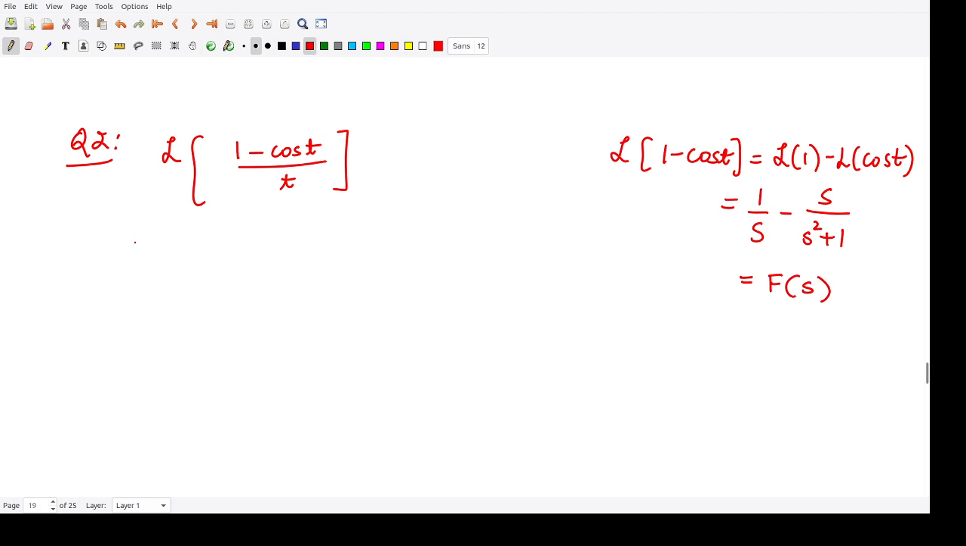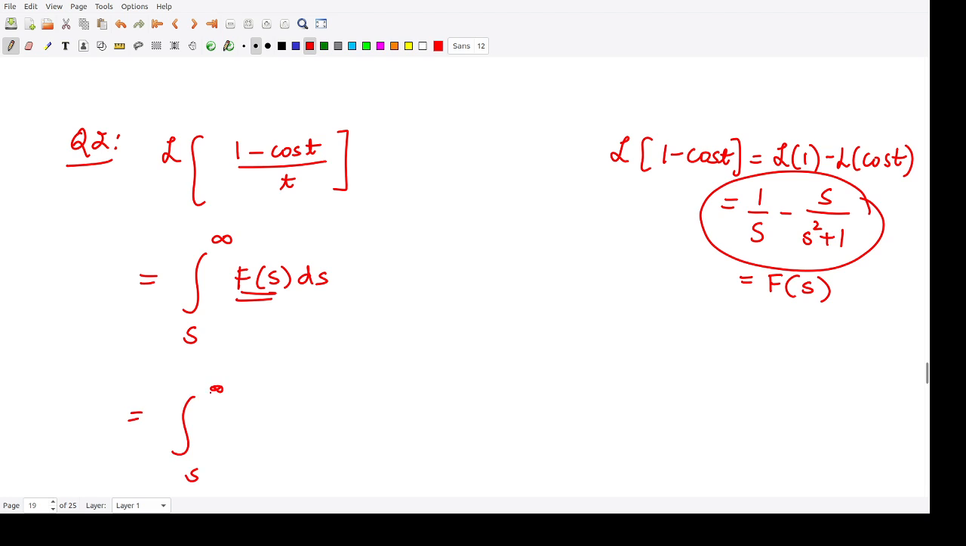Now in order to calculate the Laplace transform of 1 minus cos t divided by t, we'll perform the integration from s to infinity of the function F of s ds. And what is F of s? F of s is this quantity. So let us substitute it here. So it would be the integral of 1 by s minus s upon s square plus 1, into ds.